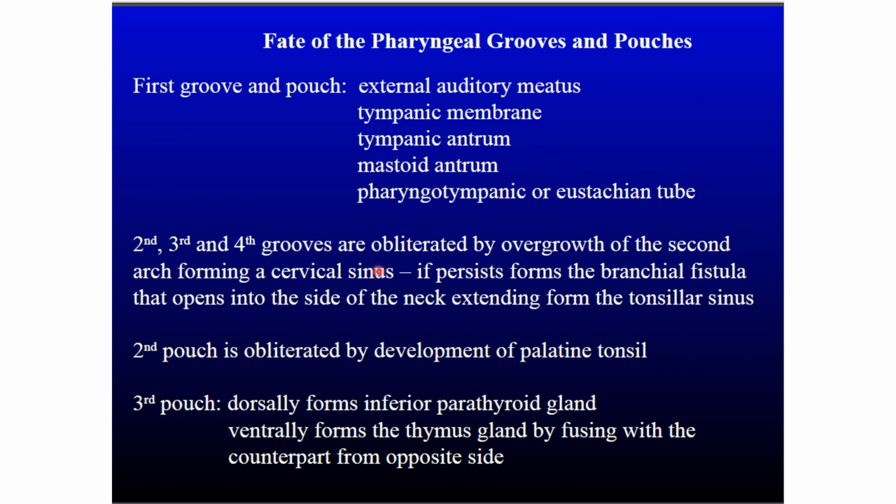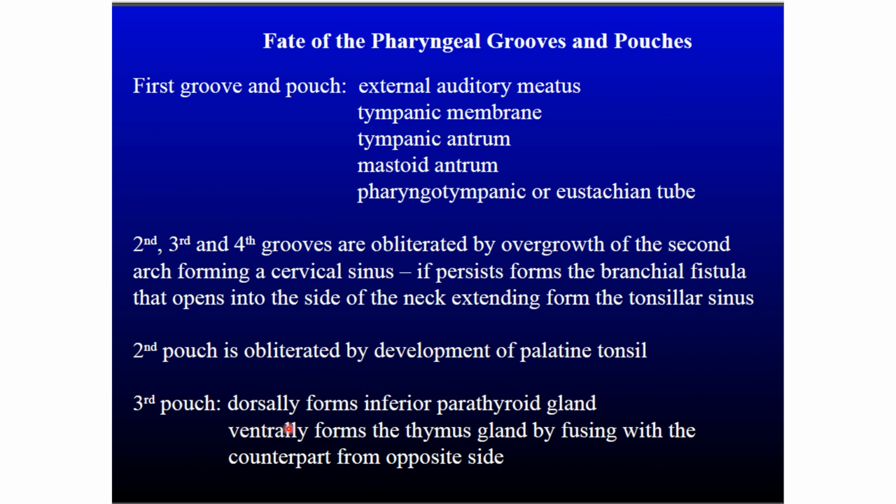The second, third and fourth grooves are obliterated by overgrowth of the second arch, forming the cervical sinus. If it persists, it forms a branchial fistula that opens into the side of the neck, extending to the tonsillar sinus. The second pouch is obliterated by development of the palatine tonsil.